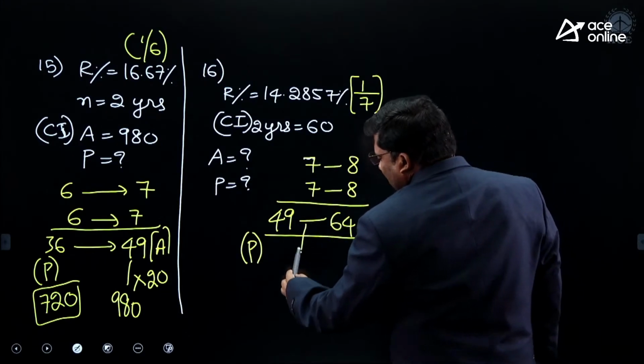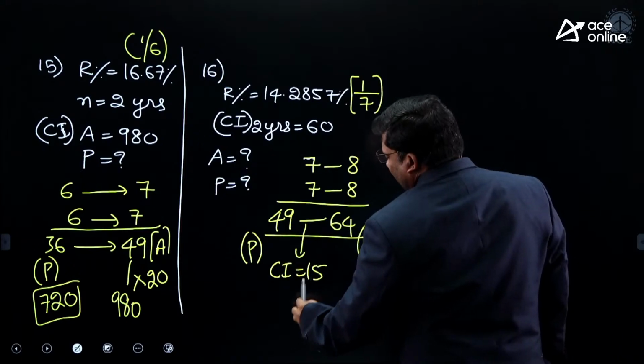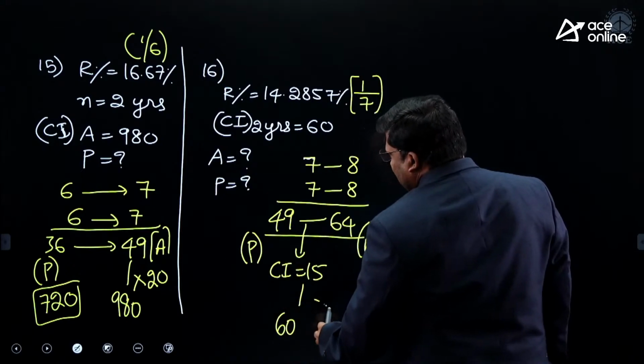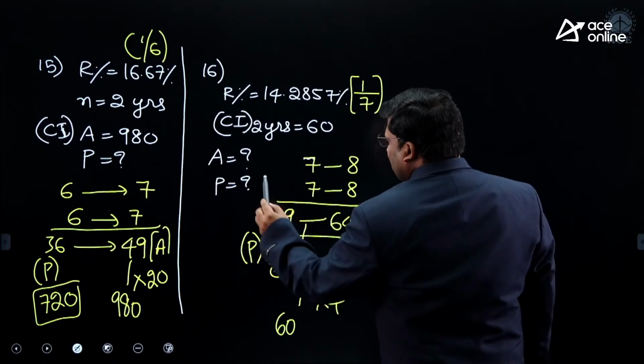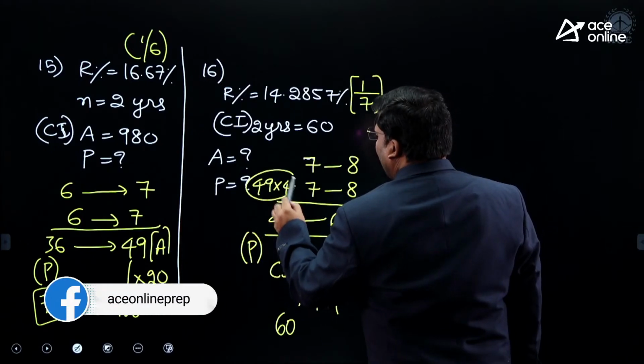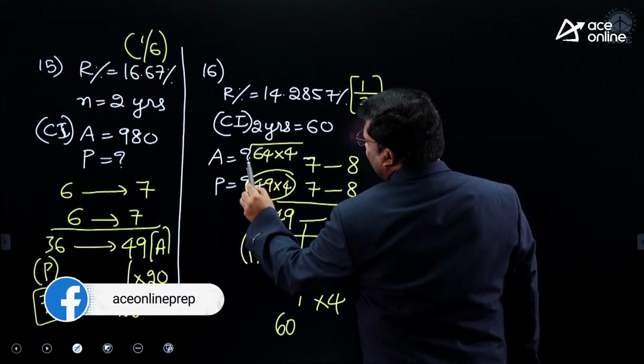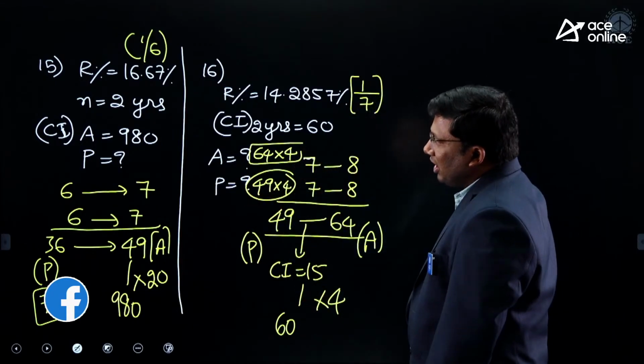What is the change? Change is compound interest. It is 15, but according to the question, it is 60. So into 4. So principal will be 49 into 4. Amount will be 64 into 4. I hope the idea is very much clear to you.